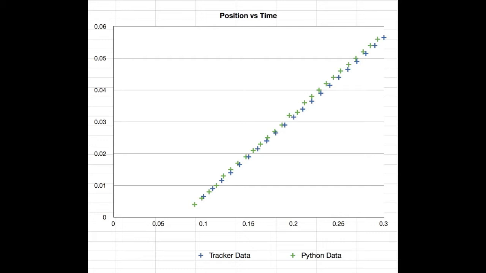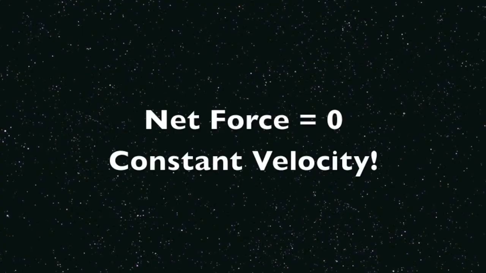It is important to note that, as implied by Newton's second law, for a velocity to remain constant, the net force must be equivalent to zero. Therefore, even though it is impossible for me to predict all of the pushes and pulls acting on my system, I could just make the assumption that the net force was equal to zero, which came into play as I made my computational model.